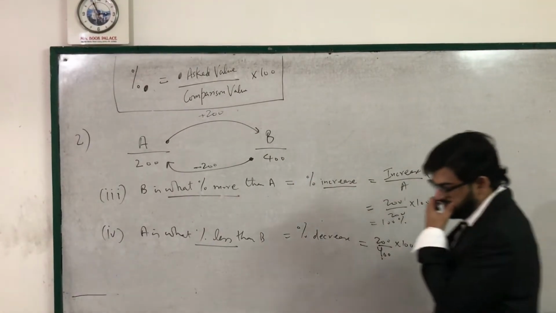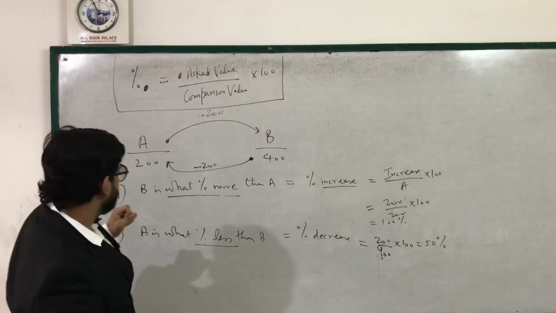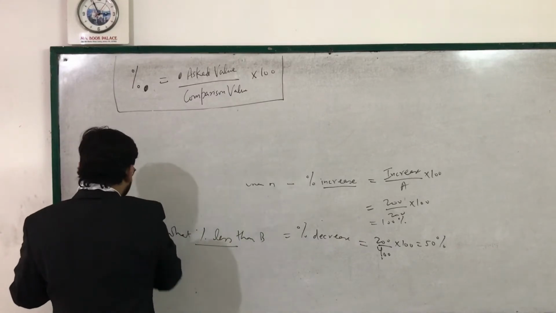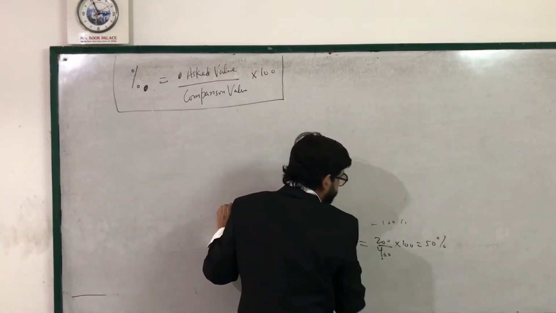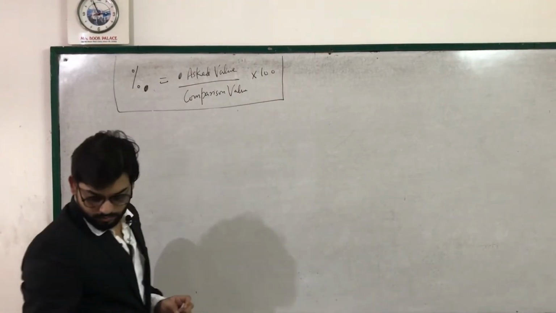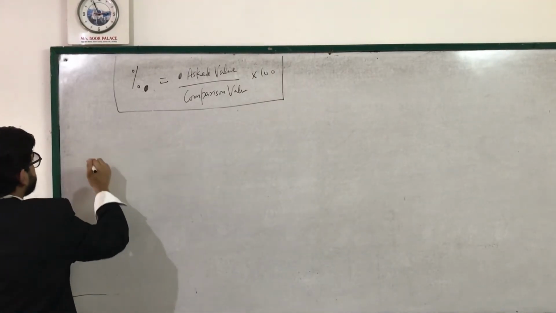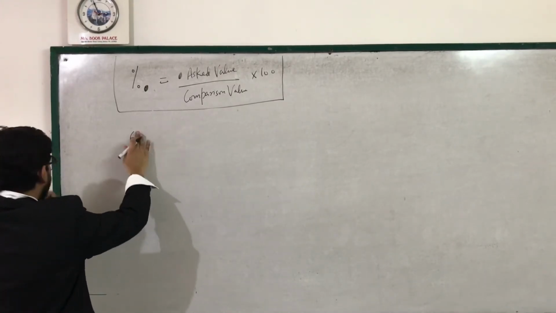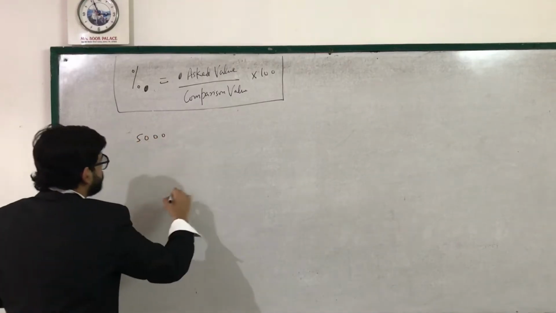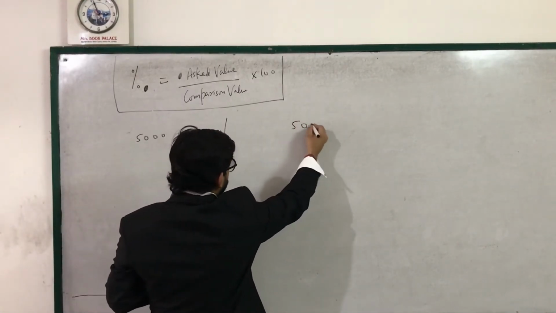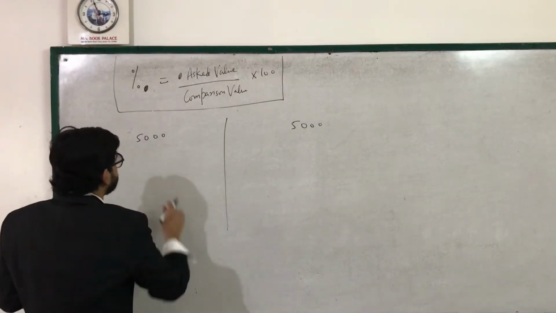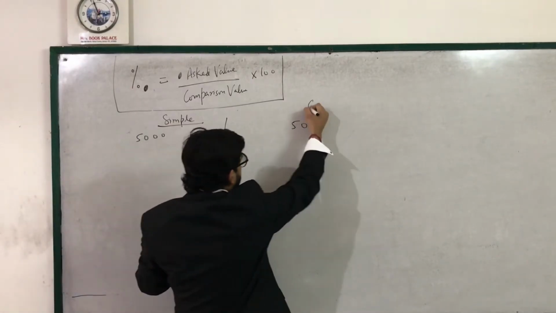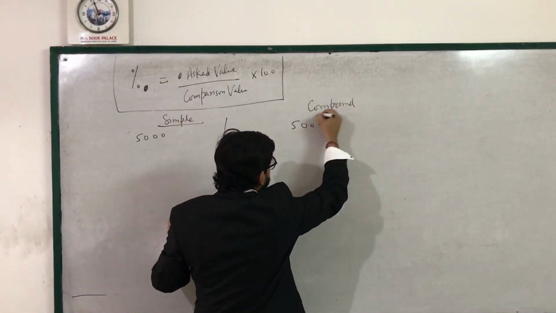So this is all done. Now next is, suppose we have a value of 5,000. Here also 5,000. Right? This is the simple case. This is the compound case. Okay, 5,000.